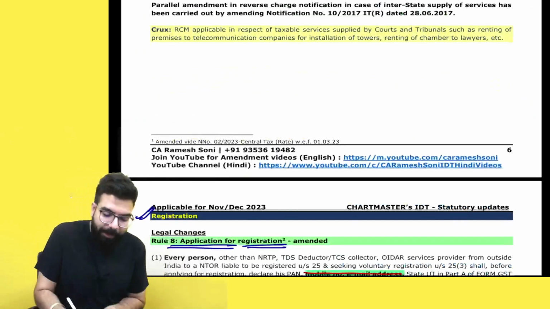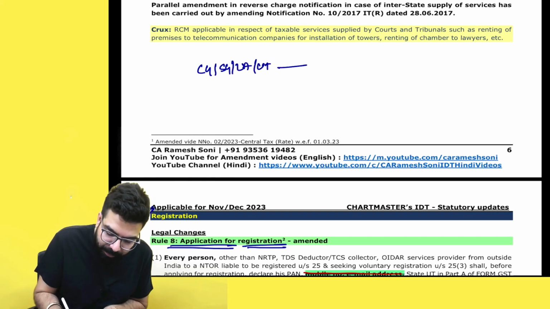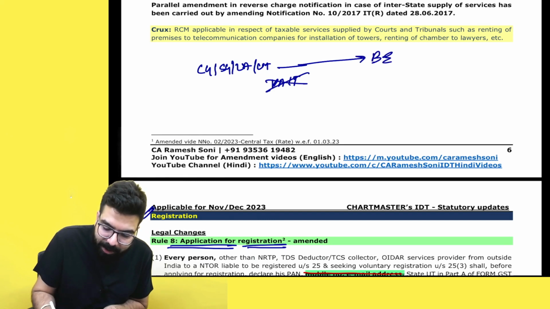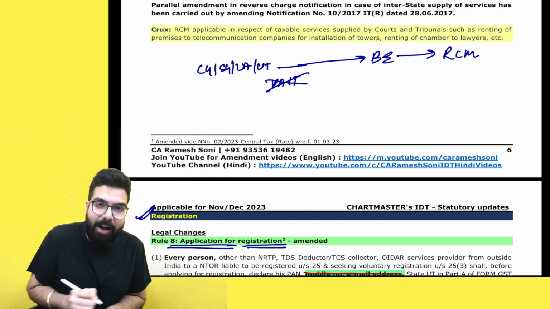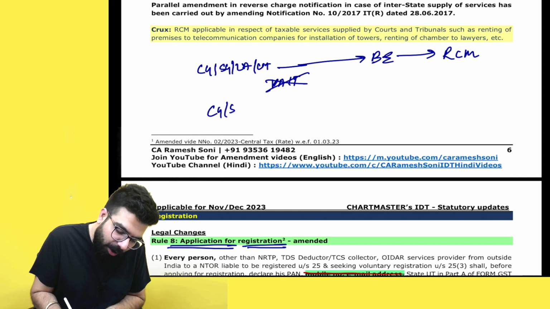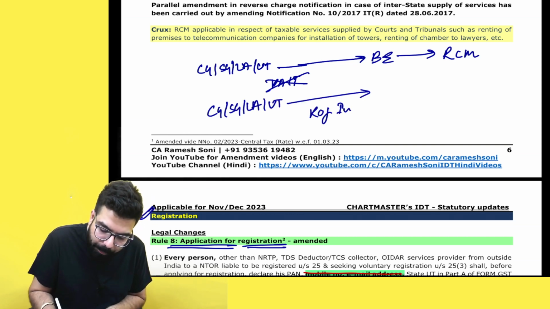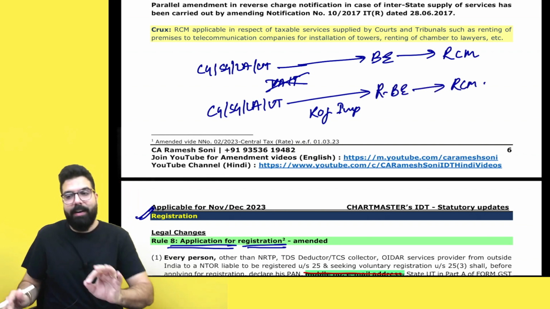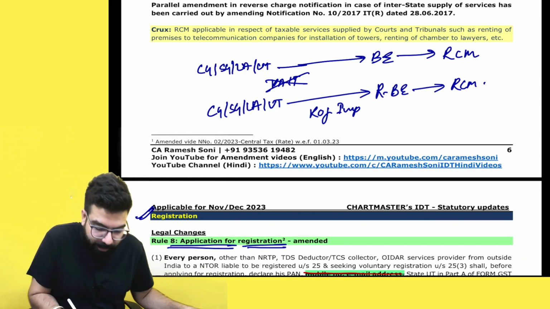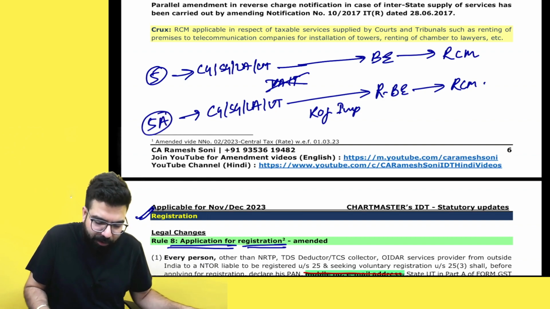I hope you guys recall that, sir, whenever central government, state government, local authority or union territory government gives services other than post, airport, immovable property and transportation related services to a business entity whose last year turnover is more than registration limit, business entity had to pay GST under RCM. And sir, whenever central government, state government, local authority or union territory government does renting of immovable property to a registered business entity, the registered business entity had to pay the GST under RCM. I hope you guys recall this point. Yes, sir, these two reverse charge mechanism we recall. This was entry number 5 and this was entry number 5A, which you had gone ahead and told.